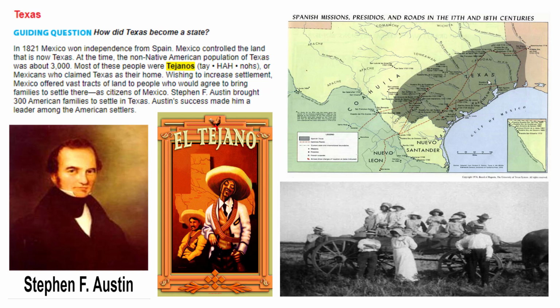Question number 1. What happened in Mexico in 1821? They won their independence from Spain. Number 2. What country controlled the land known as Texas at that time in history? Mexico. Question 3. Who were the Tejanos? The Tejanos were Mexicans who lived in Texas at that time. Question 4. How did Mexico try to encourage people to settle in Texas? They offered them large pieces of land if they agreed to bring families there to settle there to grow the prosperity.